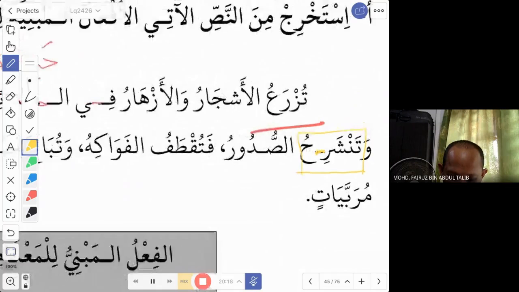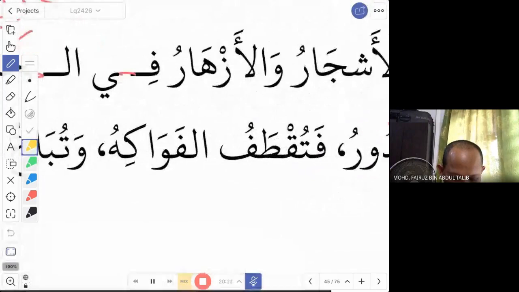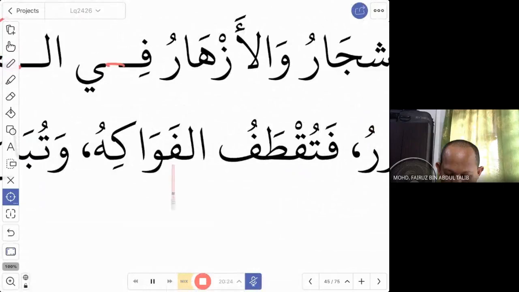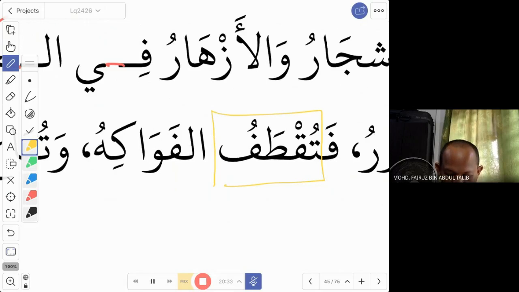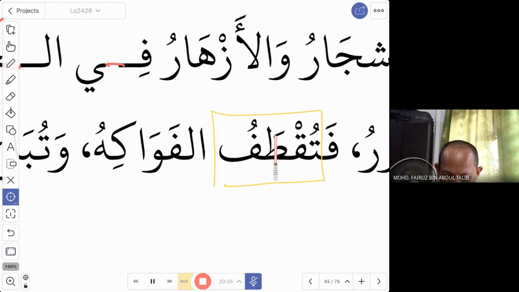Tanshari sudur. Fatuqtaful fawakih, and the fawakih. What happened to the fawakih? Tuqtafu. This is another fi'il. Ma'lum or majhul? Majhul, because of this two, and not only because of two, the combination of two and fathah, so this is majhul. Tuqtafu. So we refer to the dictionary. Qatafa means you pluck the fruits. So tuqtafu mabni lil majhul. So the fruit was plucked or the fruit was harvested.